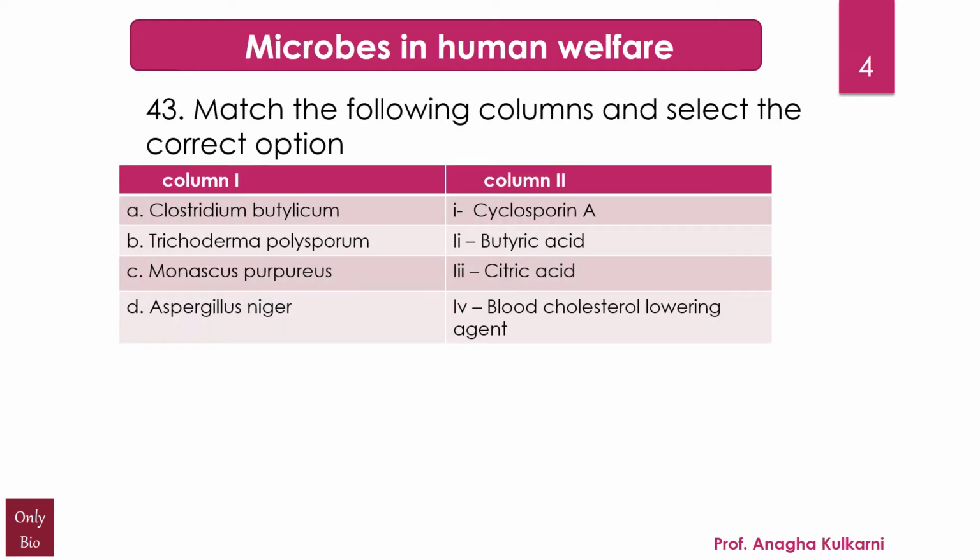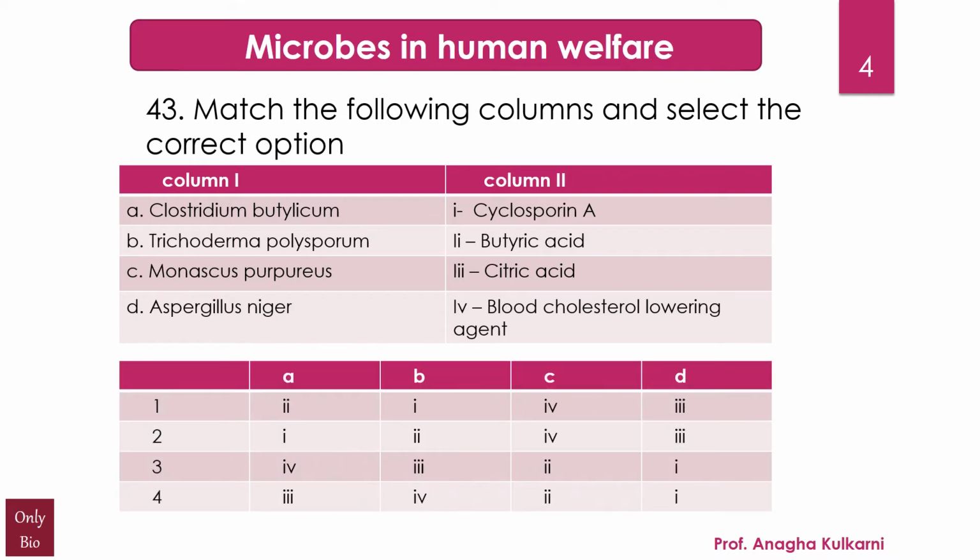The next question relates with the chapter Microbes in Human Welfare, and it includes match the following, with column 1 having Clostridium botulicum, Trichoderma polysporum, Monascus purpureus and Aspergillus niger as A, B, C, D. And 1, 2, 3, 4 we have options like cyclosporin A, butyric acid, citric acid and blood cholesterol lowering agents.